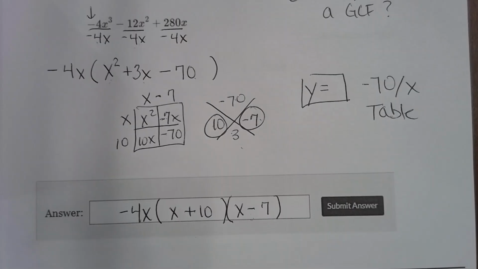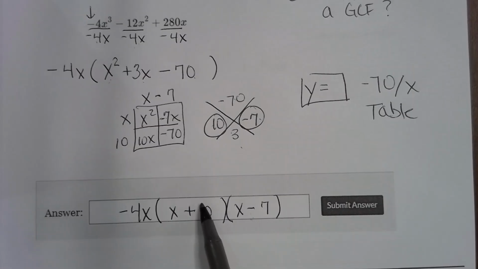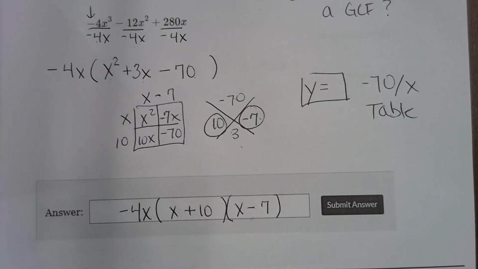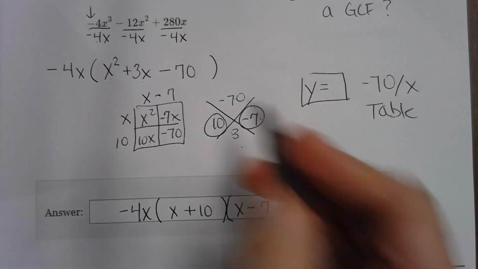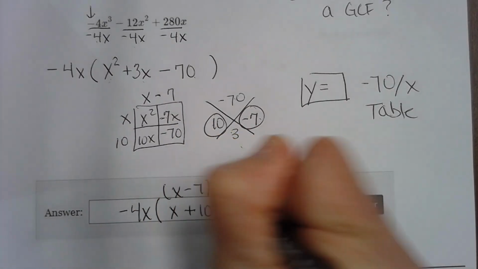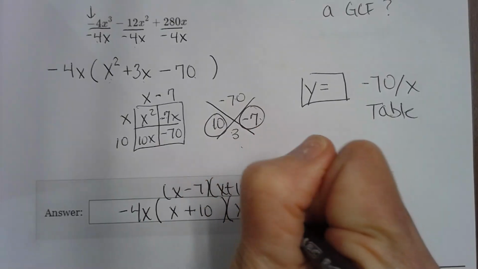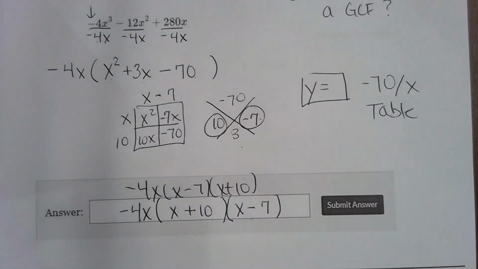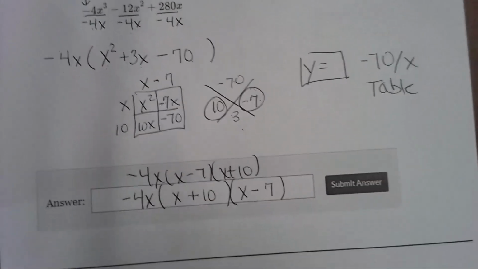Okay, now, y'all, please understand something. If you wrote x minus 7 first and then x plus 10, that is correct. Delta Math is not counting that wrong because of the order of the parentheses. Y'all, Delta Math is going to count you wrong if you've got the wrong sign, if you've got the wrong number, if you leave out an x. That's when Delta Math is going to count it wrong. If you have your x minus 7 first and your x plus 10 last, Delta Math is not going to count that wrong. That is the same thing. Okay?